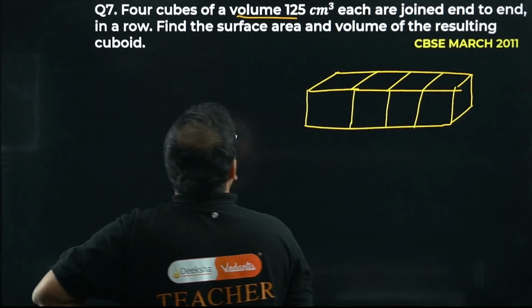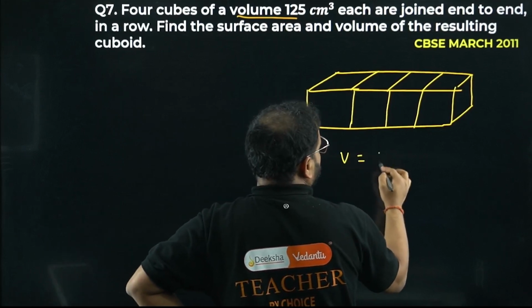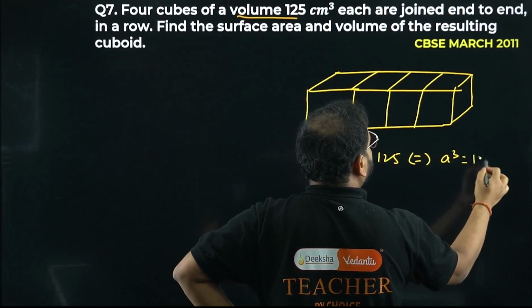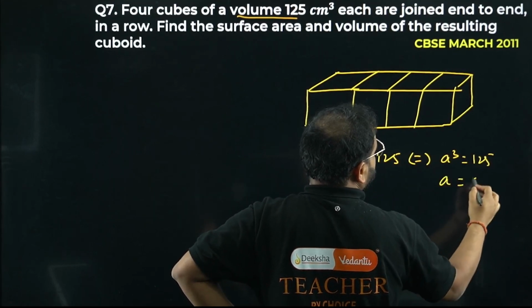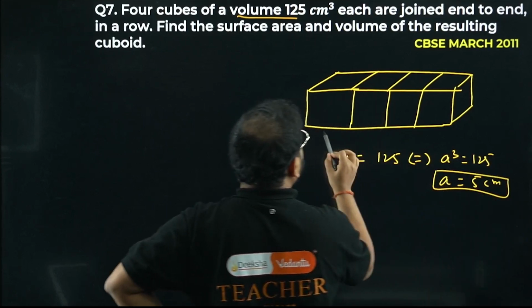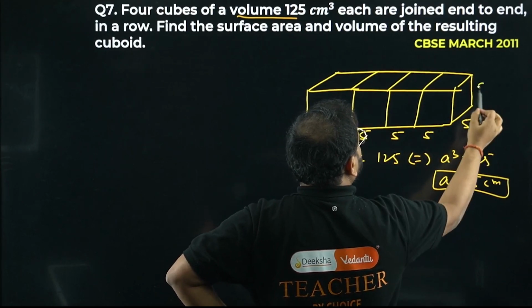Each of the volume, what? 125. Please remember, the volume of a cube a cubed equals 125. So what is the value of a? A value is 5 centimeters. Means this value is 5, 5, 5, 5, and this is again 5. This also is 5.